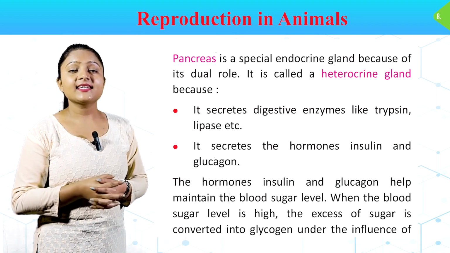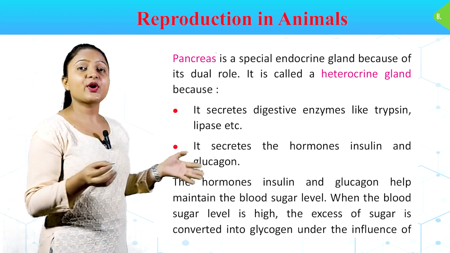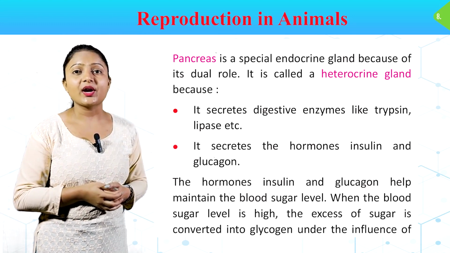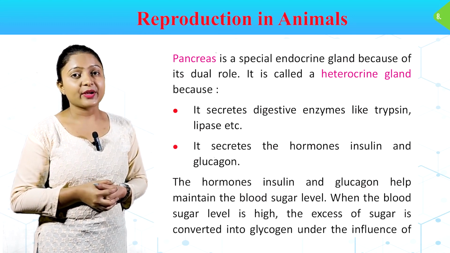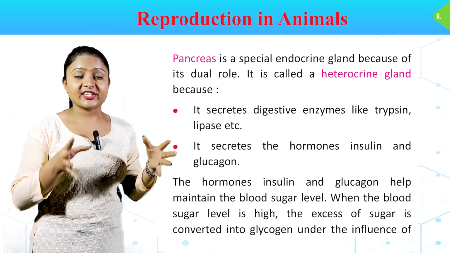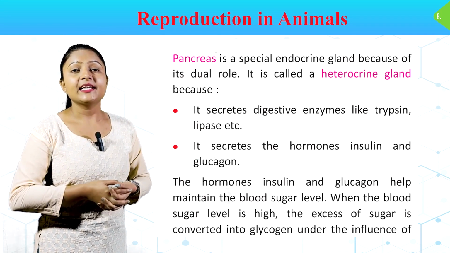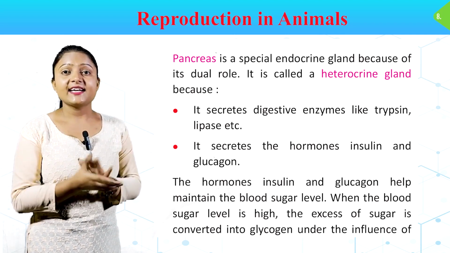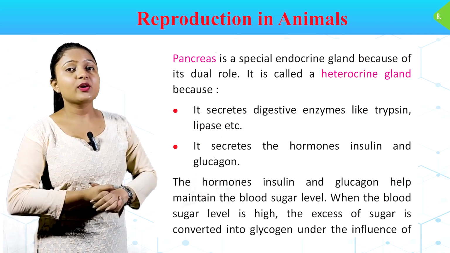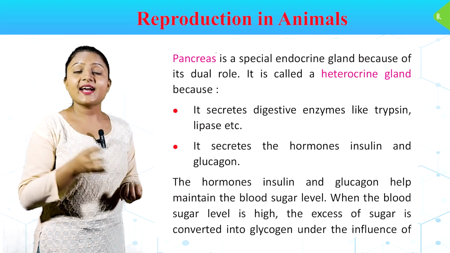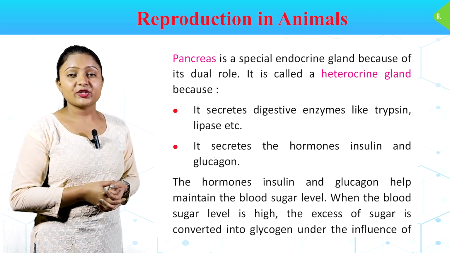Pancreas. Pancreas is a special endocrine gland because of its dual role. It is called a heterocrine gland because it secretes digestive enzymes like trypsin, lipase, etc. It also secretes the hormones insulin and glucagon. The hormones insulin and glucagon help maintain the blood sugar level.